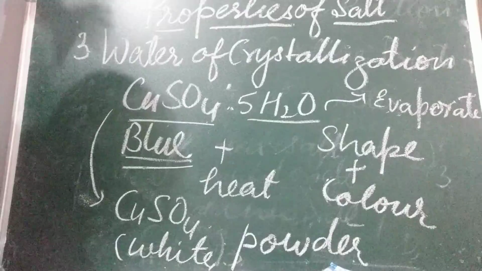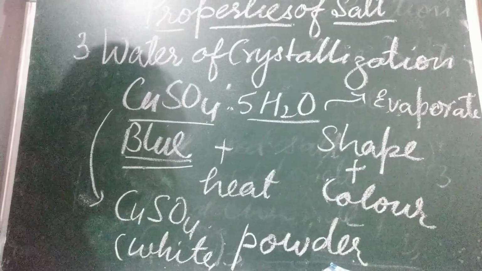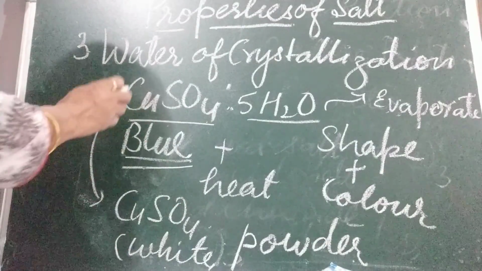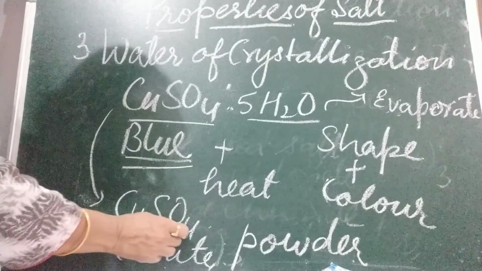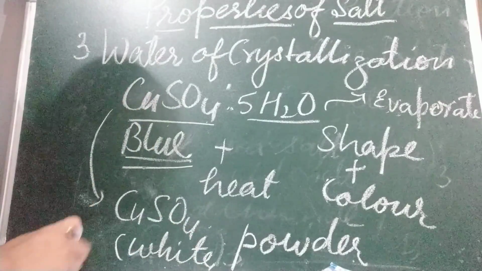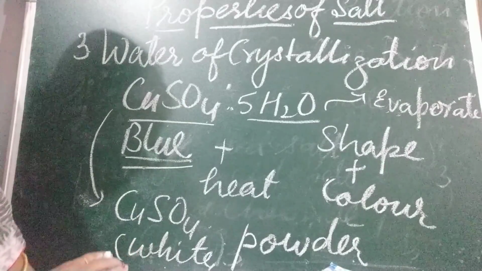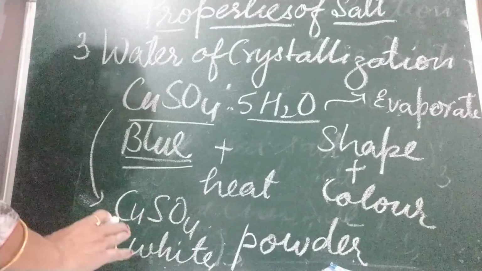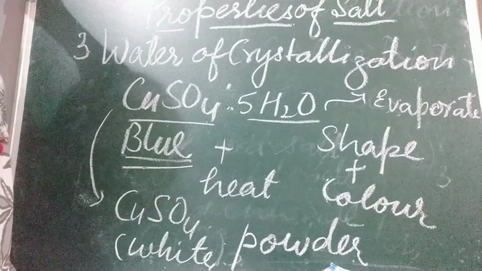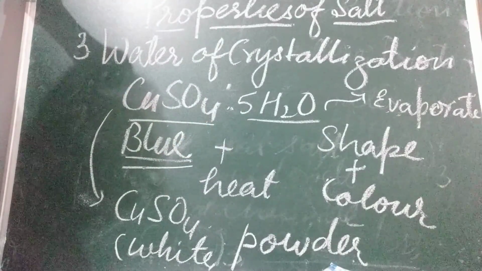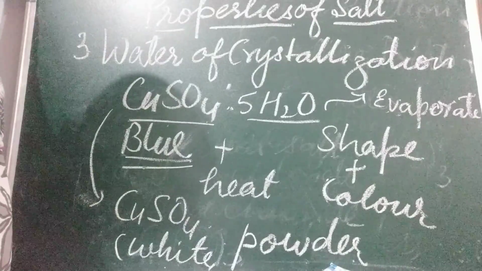The hydrated salts that have lost their water of crystallization, they are called what? Anhydrous salt. Now this salt is called anhydrous salt. Why are we going to call it anhydrous? Because it has lost its water. No more water is there. So we are going to call it anhydrous salt.